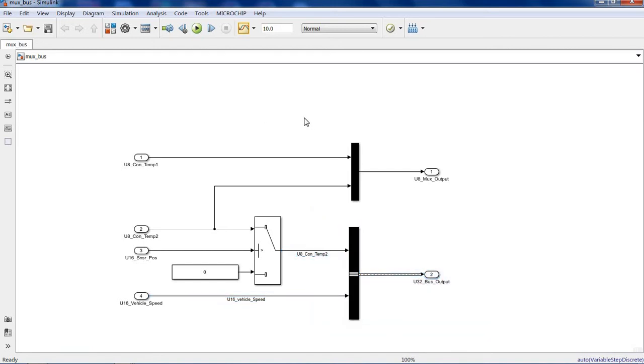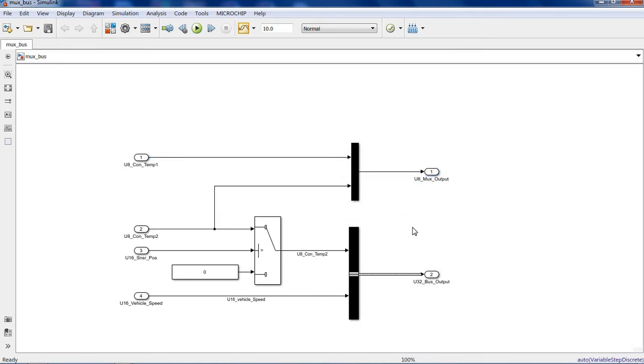If you generate the code for mux with the same data type, you will get an array in the code.